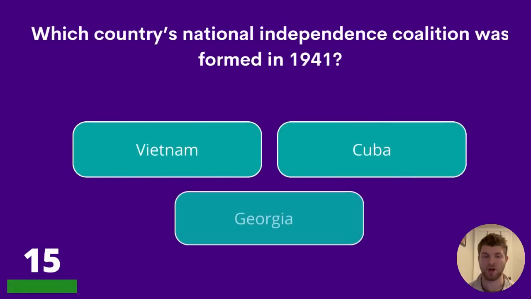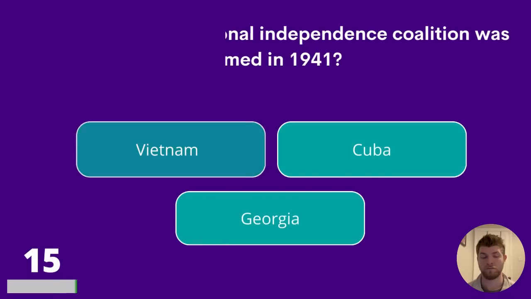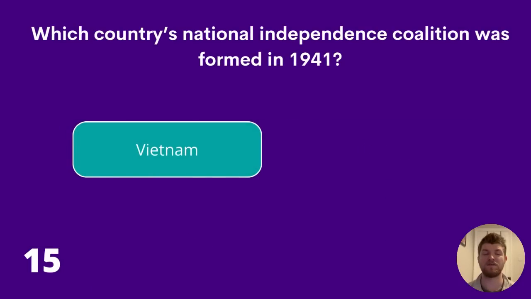Question 15. Which country's national independence coalition was formed in 1941? Vietnam, Cuba, or Georgia? The answer is Vietnam.